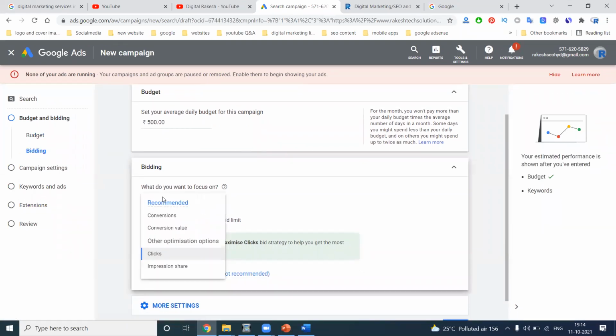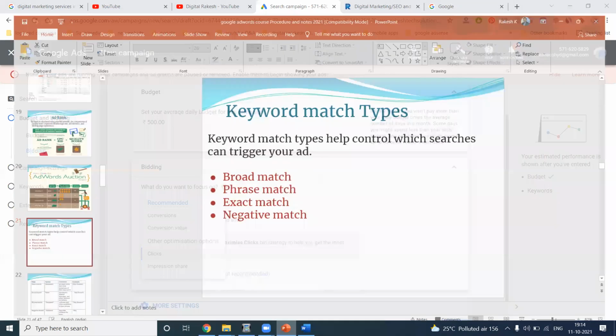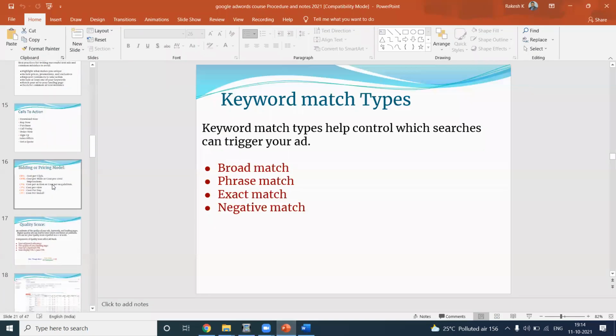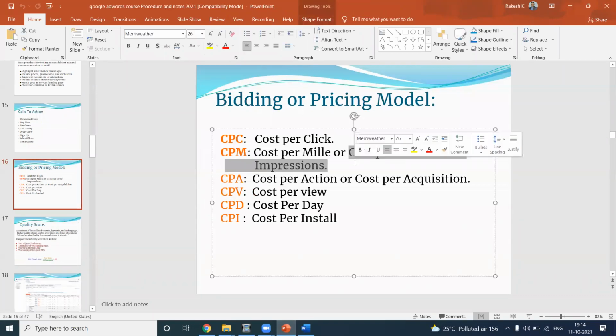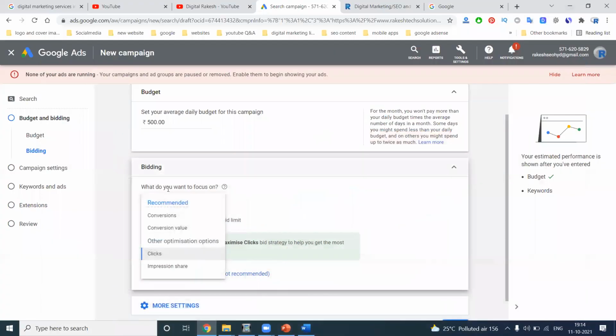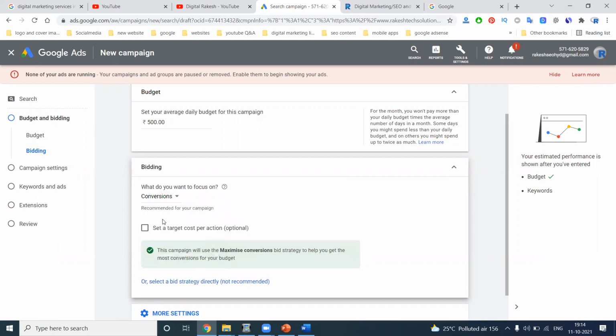What is the purpose? Clicks, conversions, and impression share are there. CPM is nothing but cost per mille, where you are charged per 1000 impressions. So which can we go for? I can go for clicks. Why? I'm looking for leads. I'm looking for leads, so conversion. Conversion means that clicks will compulsorily be converting, which is important.